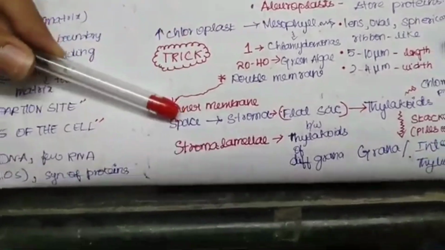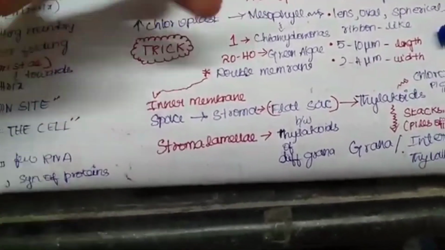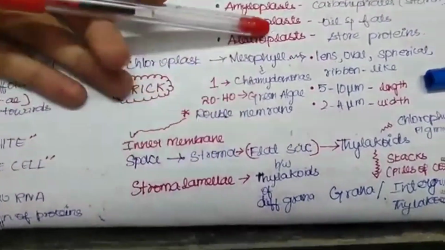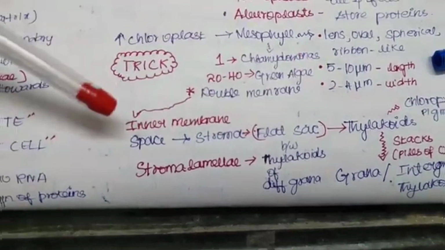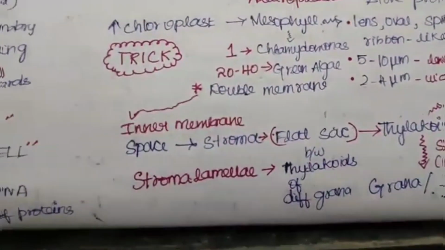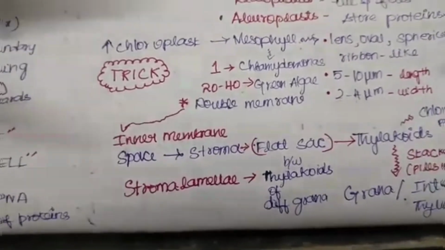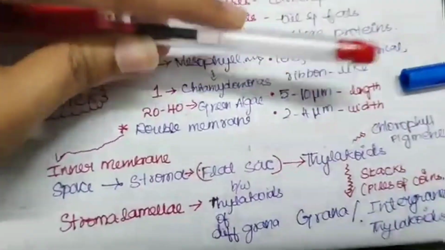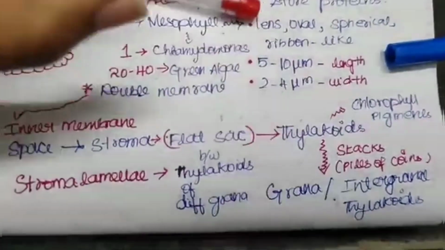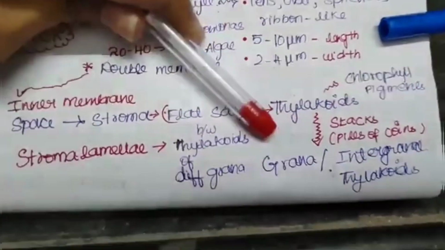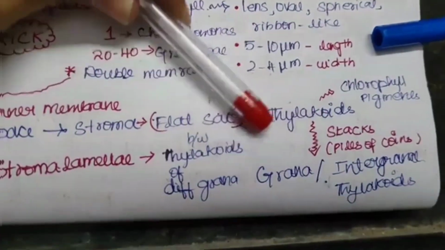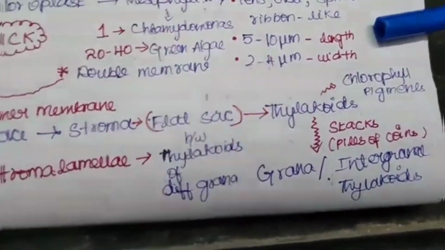in which the space limited by the inner membrane is called the stroma. This stroma contains flat sacs. These are called thylakoids. The place limited by the inner membrane in the chloroplast is called the stroma. This stroma contains flat sacs which are called thylakoids. These thylakoids are stacked, arranged like piles of coins, and that is known as the grana. So thylakoids together form a stack which is known as the grana.